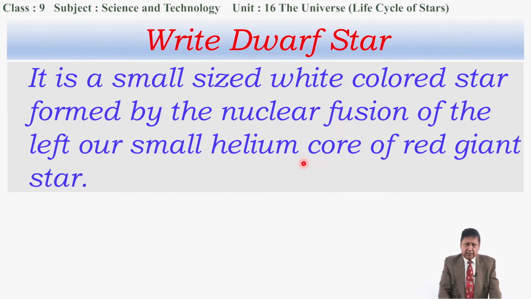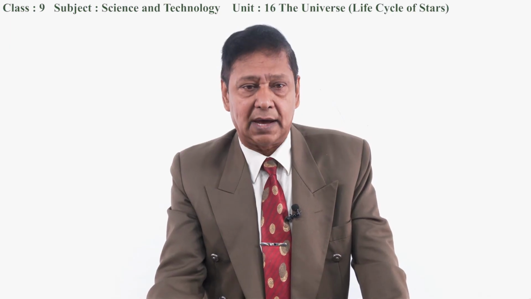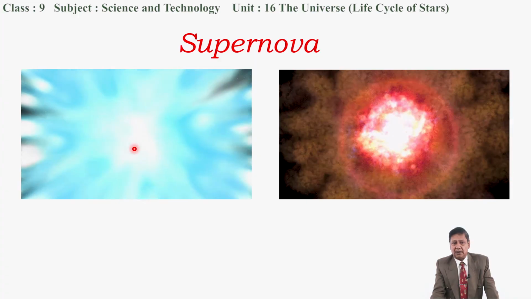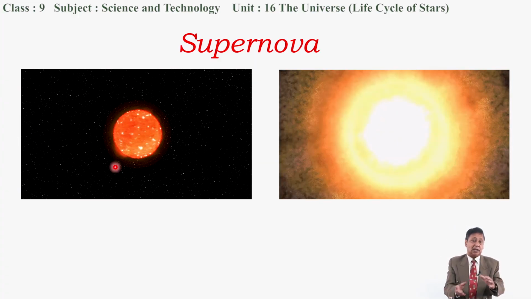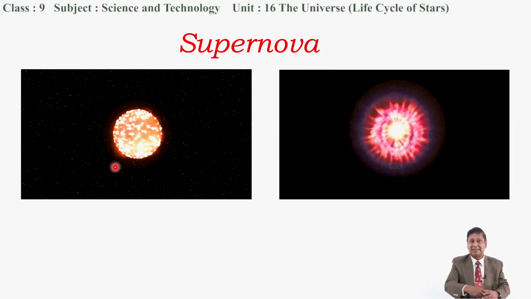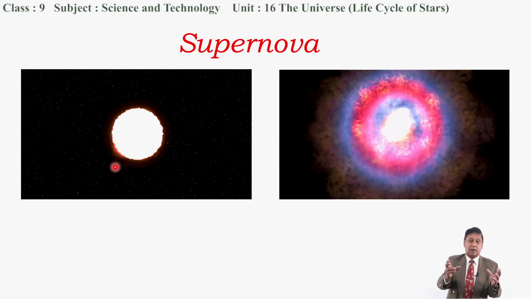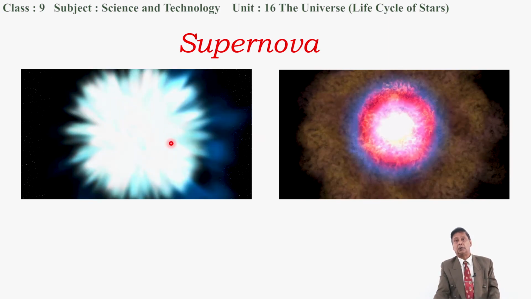Now, if it is a very big mass, the supergiant red star, then what happens? It explodes in such a way that the explosion is so huge that the mass ejected by this explosion will be equal to the mass of the sun also, and this is called supernova.